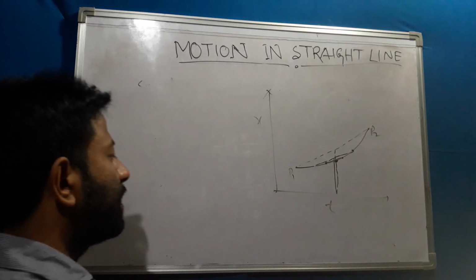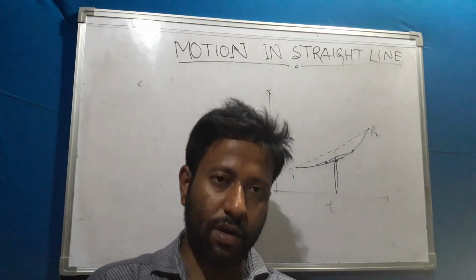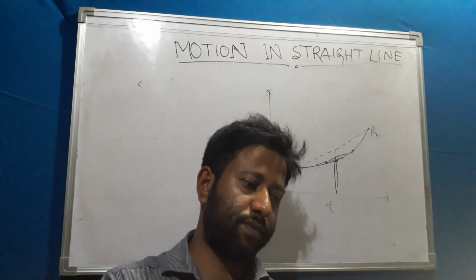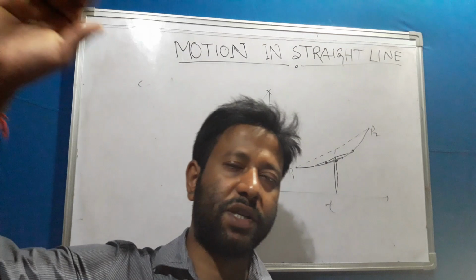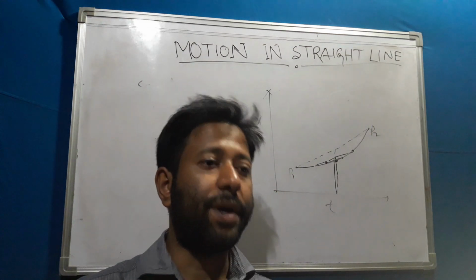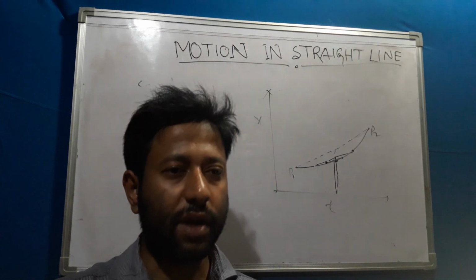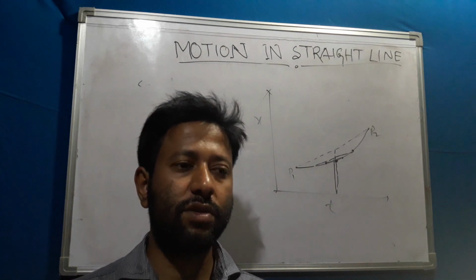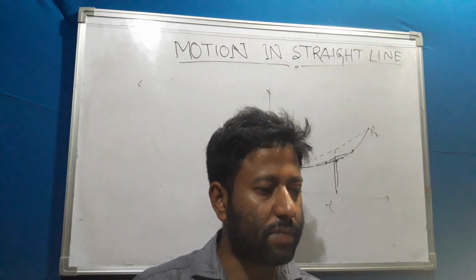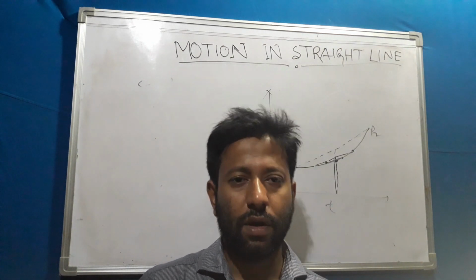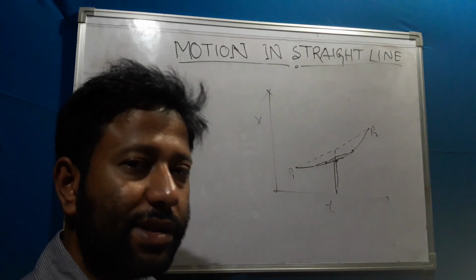That means whenever I am taking a very short interval of time, suppose a car is moving from 0, starting from rest and going to a maximum speed, then again gradually decreasing. But if I ask you at an intermediate time what the velocity is, you can't say. You can find average speed or average velocity, but at a particular instant of time, whatever the velocity is, this is known as instantaneous velocity.